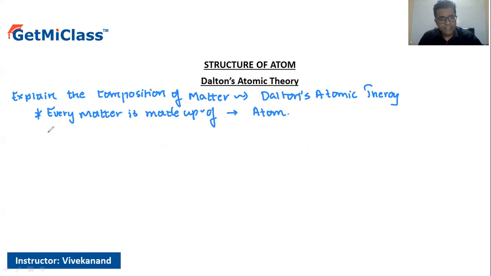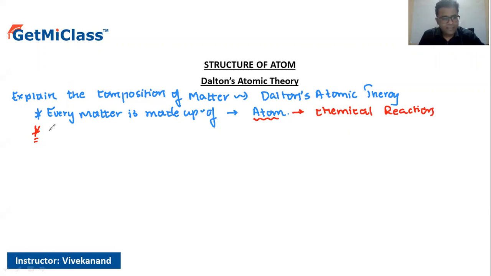Right? The second point he says about these atoms is that these atoms take part in chemical reactions. Furthermore, he says that the atoms of different elements are different. They differ from each other with respect to the properties and with respect to the masses.